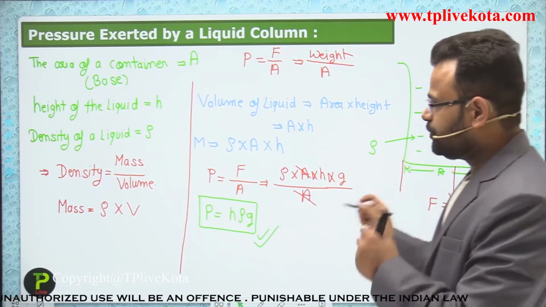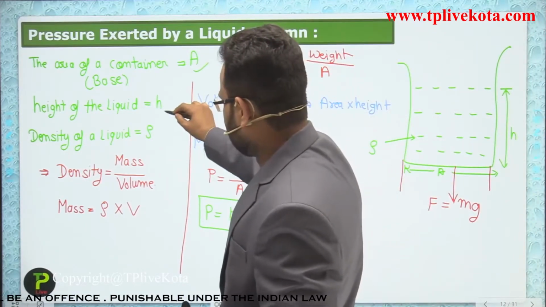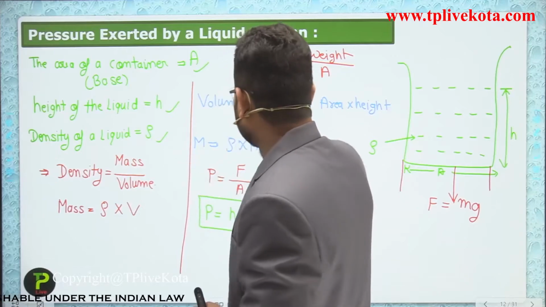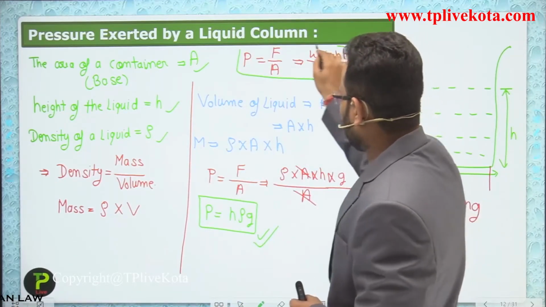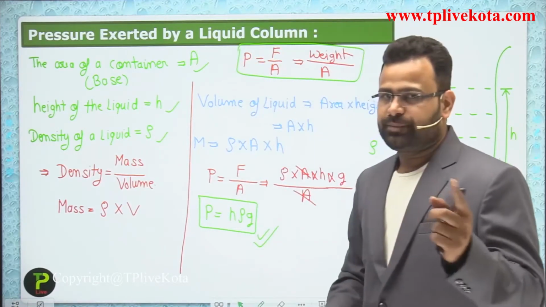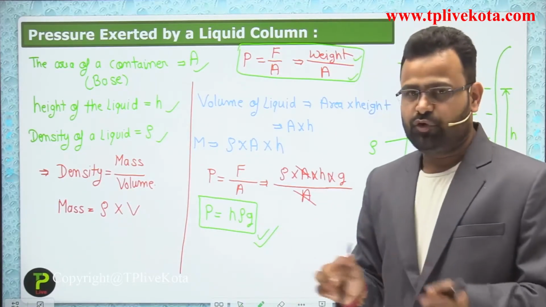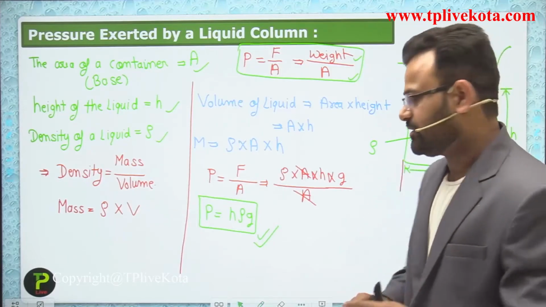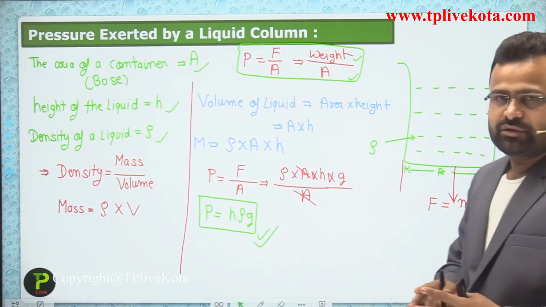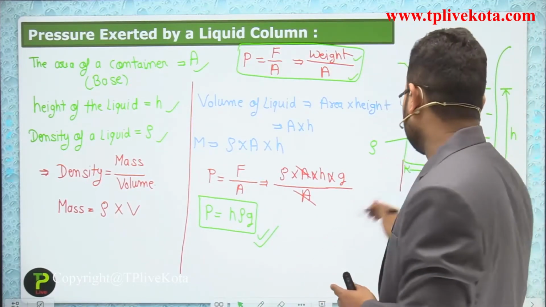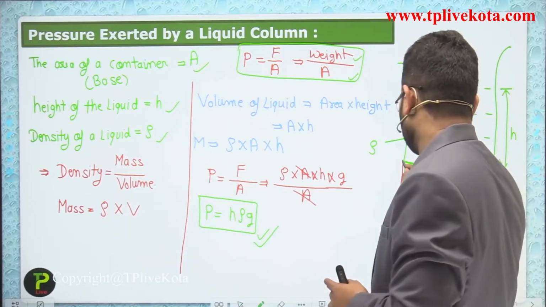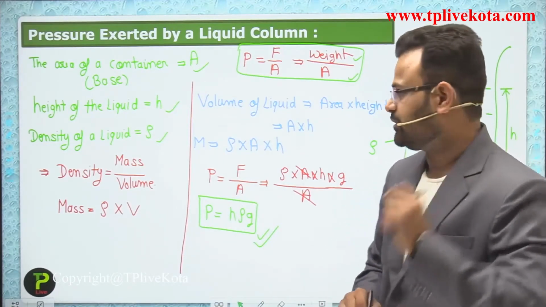Now first of all, we assume these quantities: area, height and rho. After that, we form a relation to find the pressure. Pressure can be found as weight upon area. The force applied by the liquid on the container is equivalent to the weight of the liquid, on that surface, in the perpendicular direction also.